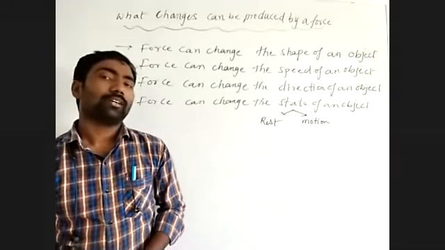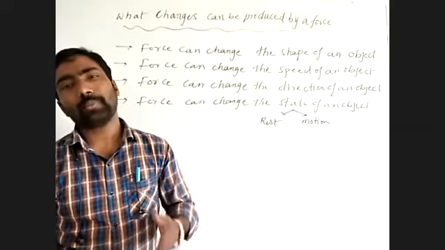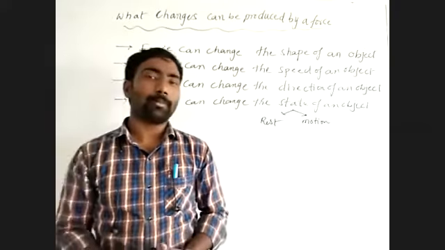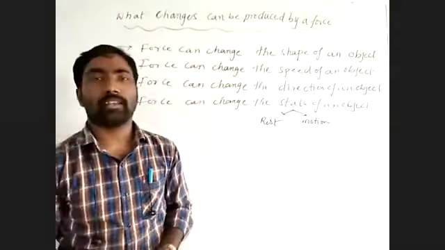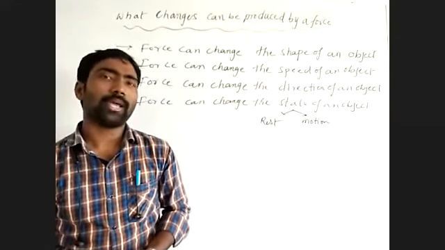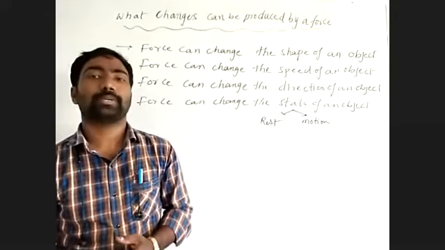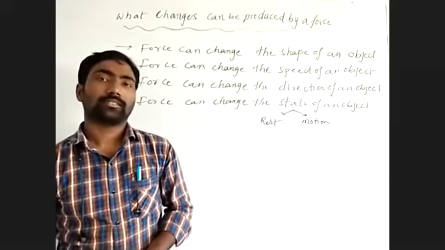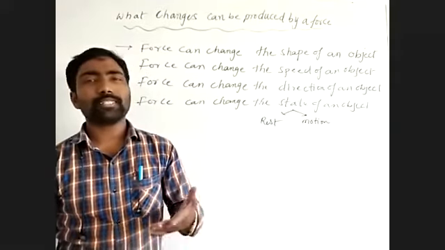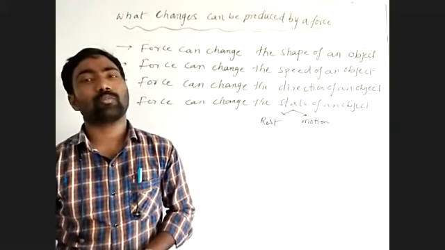How, like when we are moving a bicycle and we apply brakes on the moving bicycle, imagine what will happen. The bicycle will come to rest by decreasing speed gradually. When force is acting opposite to the motion of a body, the body changes state from motion to rest.